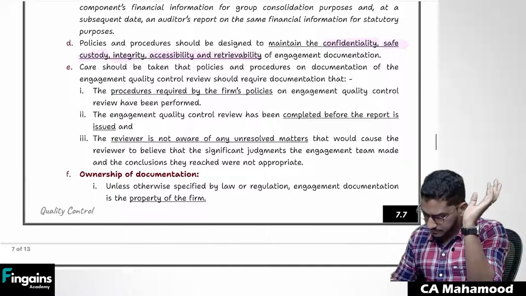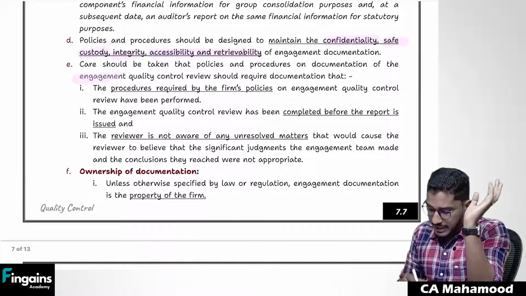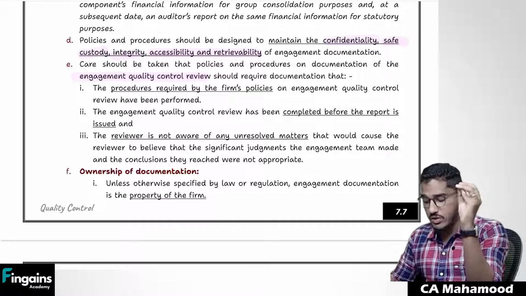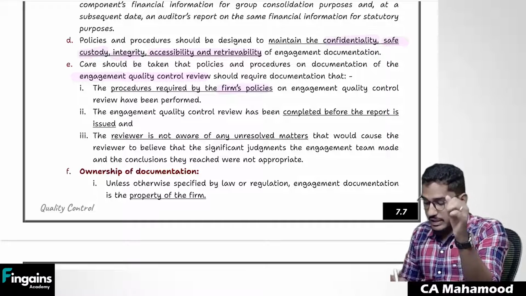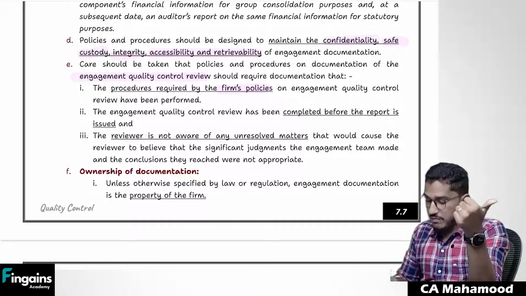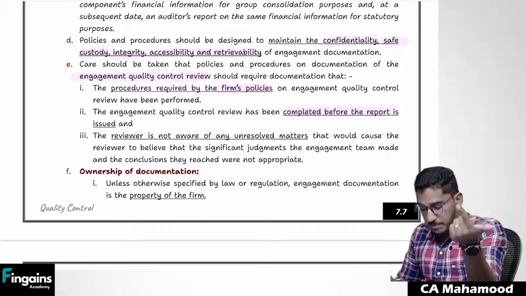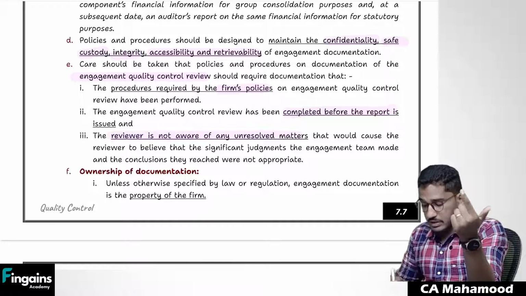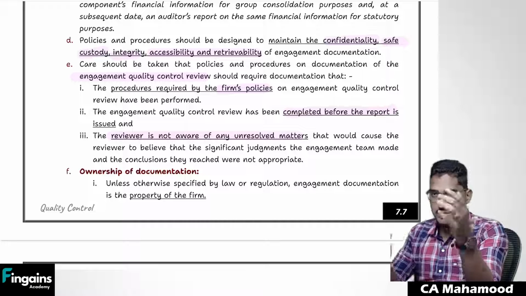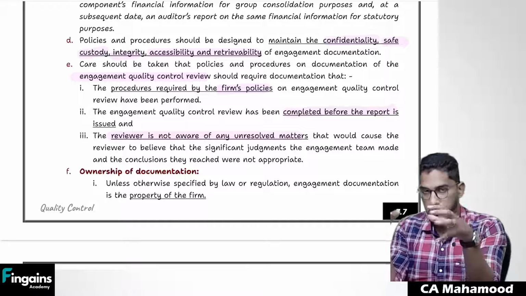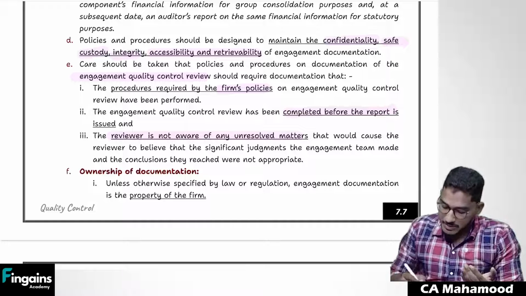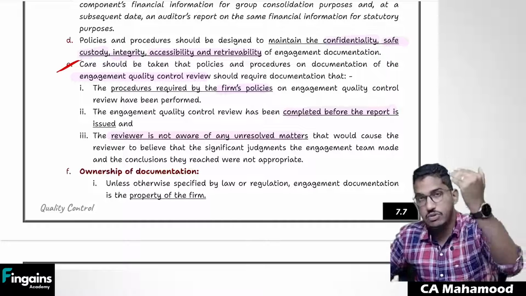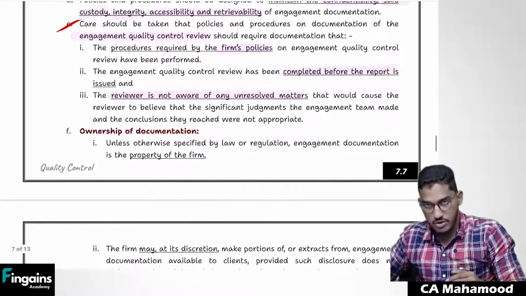Okay, clear? And you also have to maintain documentation regarding the engagement quality control review. In case engagement quality control review has happened, then you should document what procedures were followed regarding it, whether the review has been completed or not, and whether the reviewer has any unresolved matters. Like if there is any conflict between partner and reviewer, what we should do. Whether you have come across those circumstances. So these matters regarding engagement quality control review must also be included in the documentation.